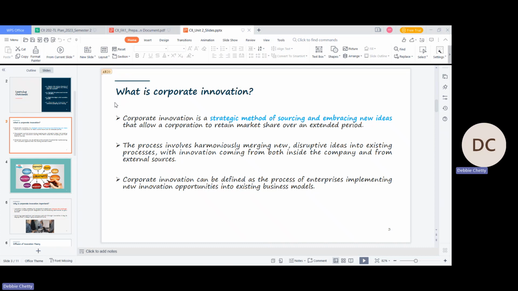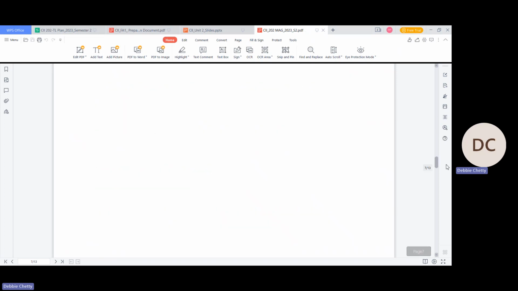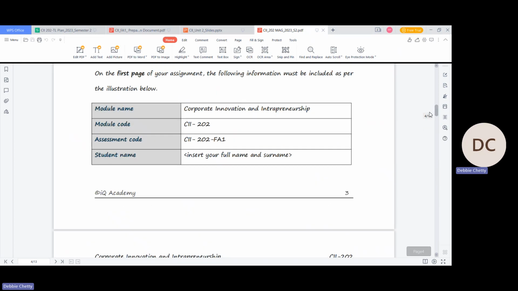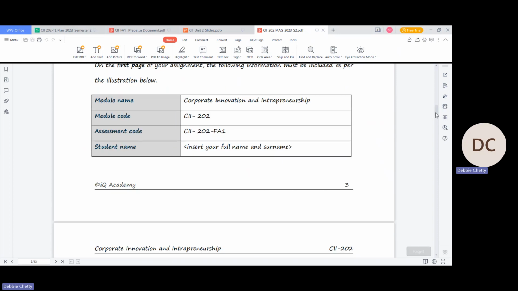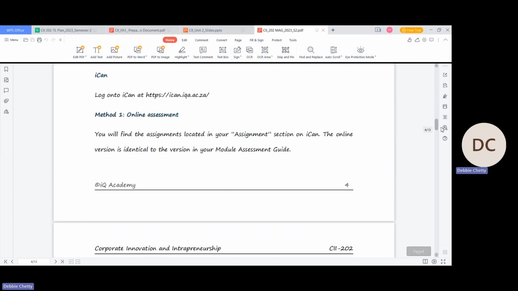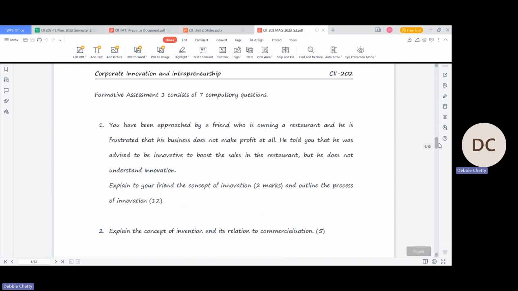And what are the different types of innovation? What is the influence of technology? How are businesses incorporating technology now in order to be more competitive, to be different in the marketplace? How are they using innovation, right? Which is very important. So just to go over the assignment questions, which you already have on ICANN, you're supposed to download the question assignment guide. It's the same questions that will appear in your assignments.